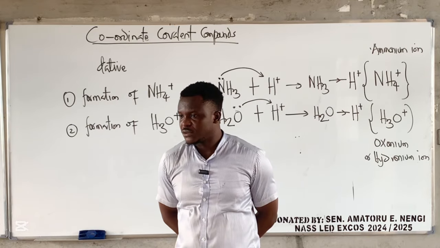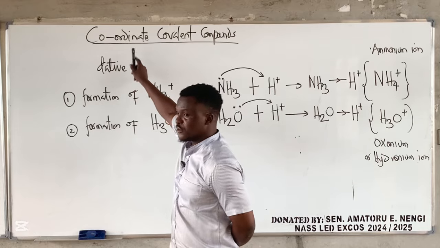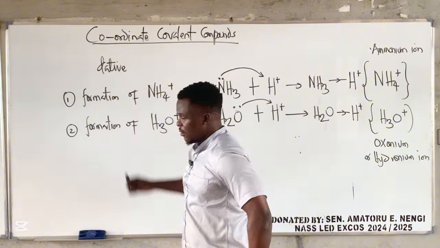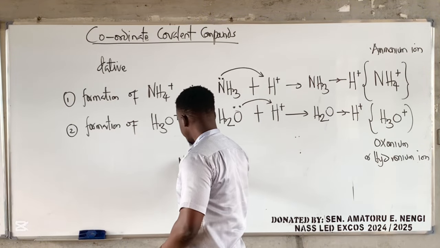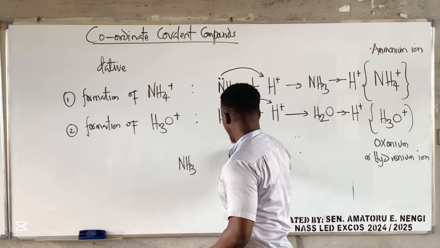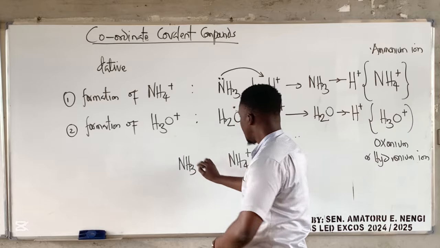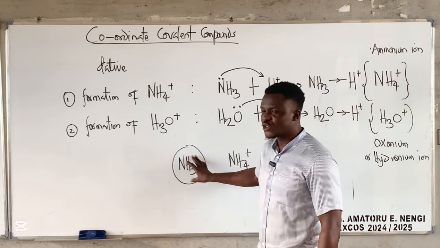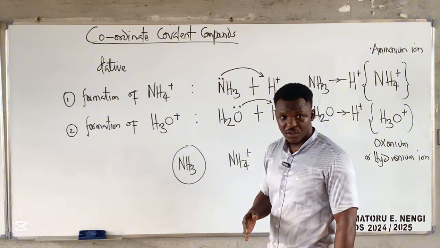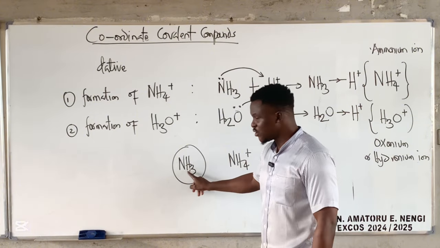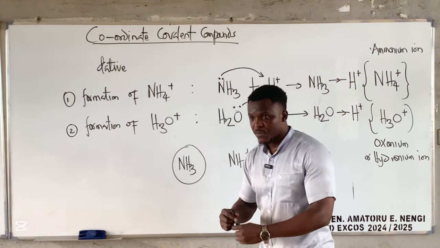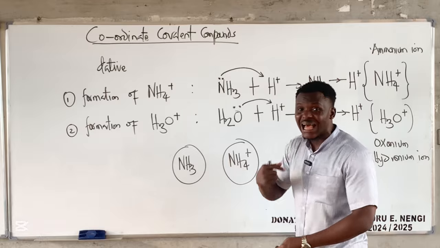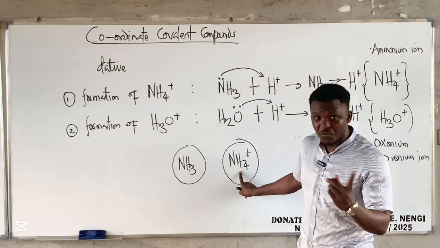Just in case somebody asks you, maybe in exams, you say, ammonium ion is formed from that type of bond. It's formed from which type of bond? Class, ammonia and ammonium ion. Listen. The type of bond that is formed in ammonia is covalent. Because nitrogen and hydrogen, they are sharing electrons. Is it not so? But the type of bond that leads to formation of ammonium ion is not covalent.